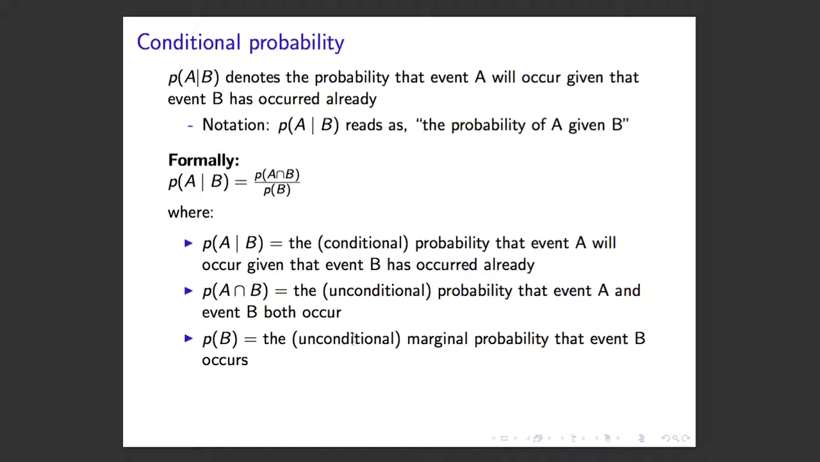I say unconditional here because these things are not conditioned on anything else, right? So what's the probability of B? That's just the probability of B. It doesn't mean the probability of B given something else has already occurred. This statement is the probability of A given that B has occurred, but these are unconditional probability statements.